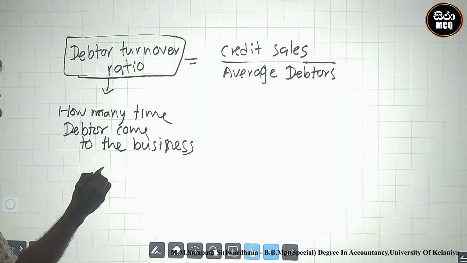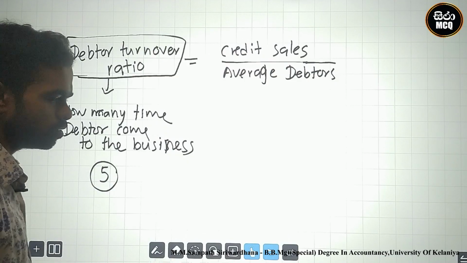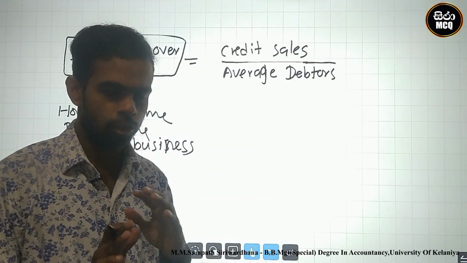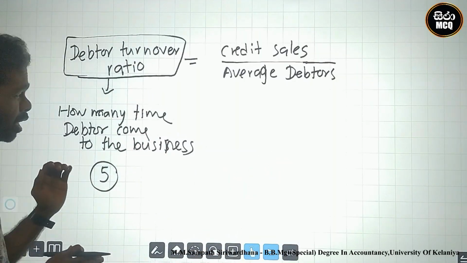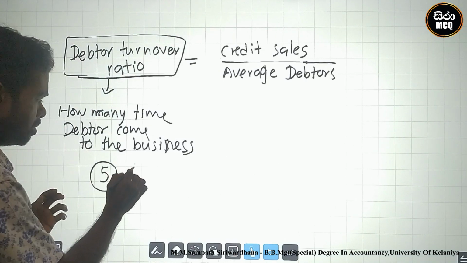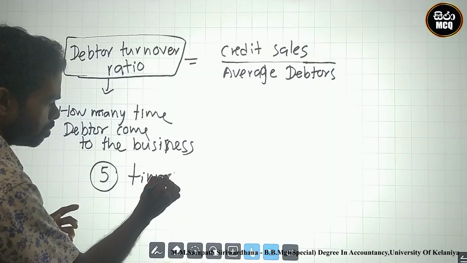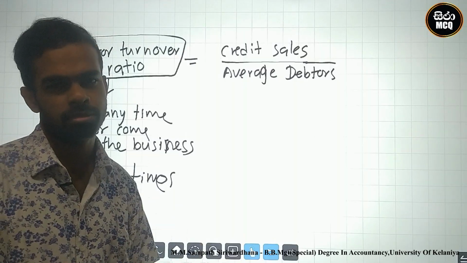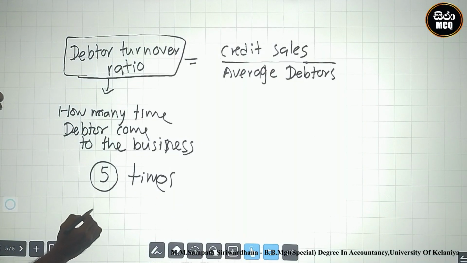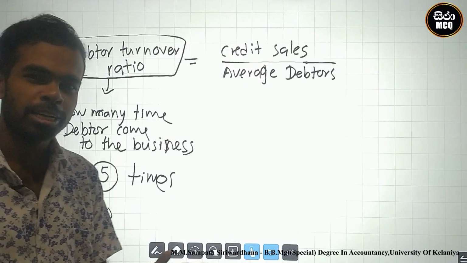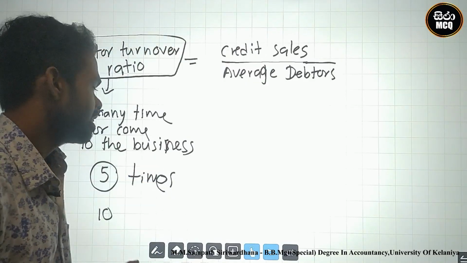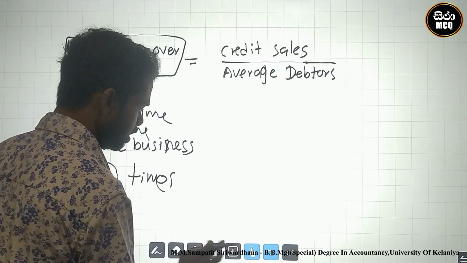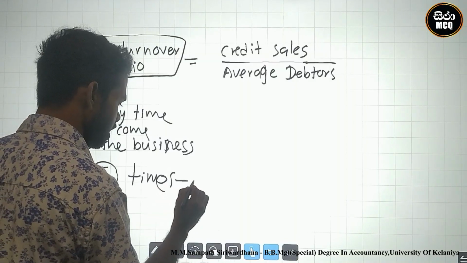Say the number is 5. 5 means in the current year the debtor comes to the business 5 times over the period. If the debtor turnover ratio is 10, he comes to the business 10 times. This is the debtor turnover ratio.